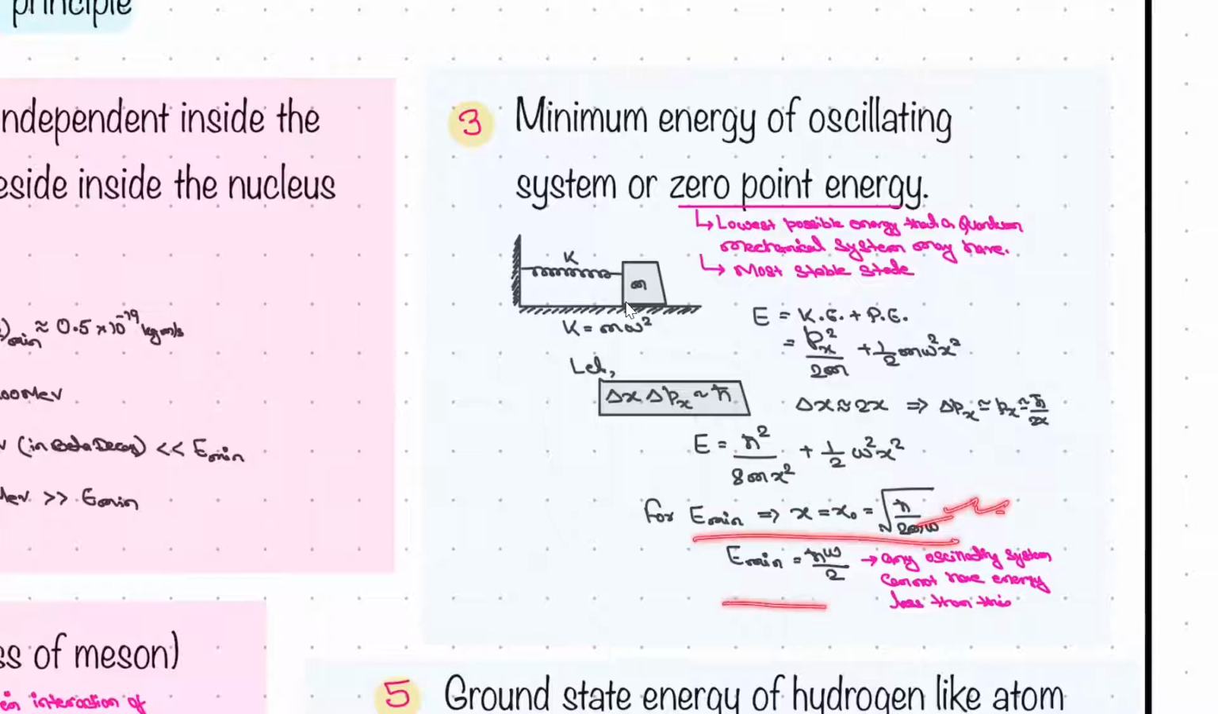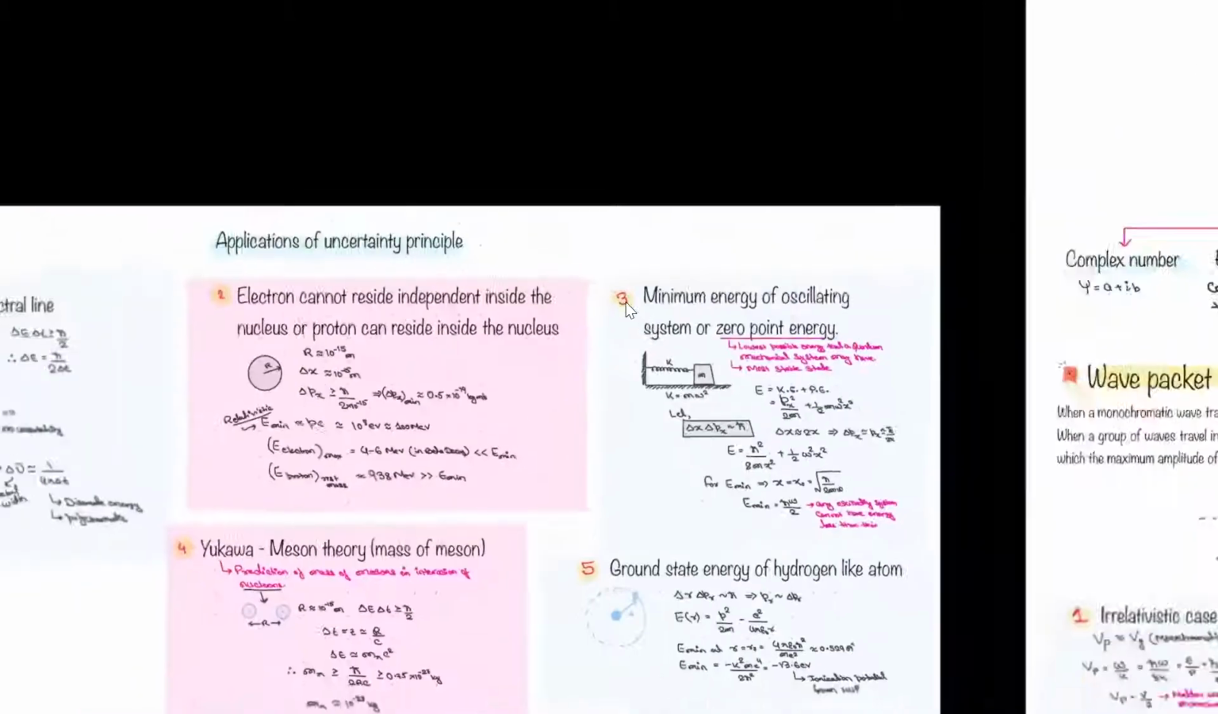If you put it here, you will get H cross omega by 2, right? So this is the minimum energy that an oscillator in a quantum mechanical system has. It cannot have zero energy. For example, in classical mechanics, if you study, it can have zero energy, but in a quantum mechanical system, it will not have zero energy. That is what it means.